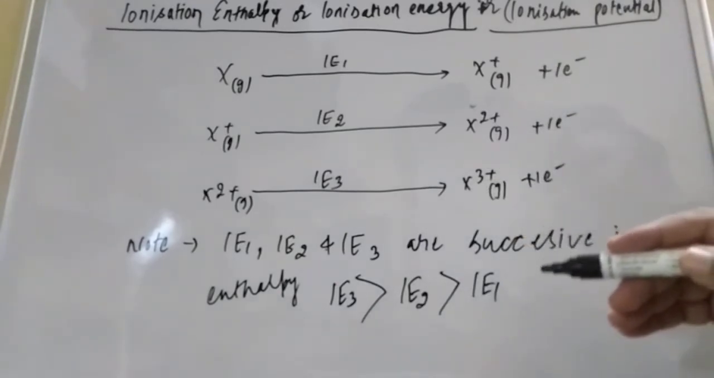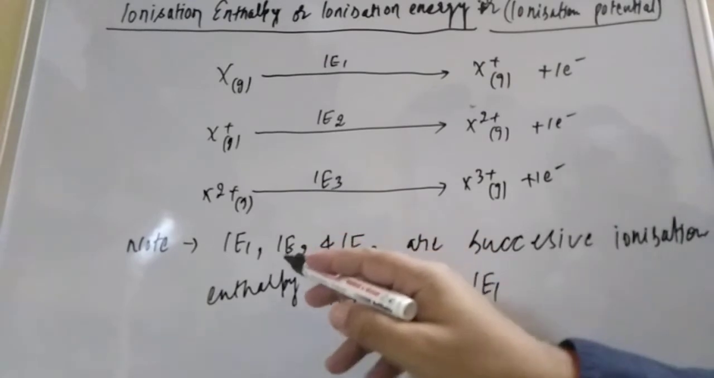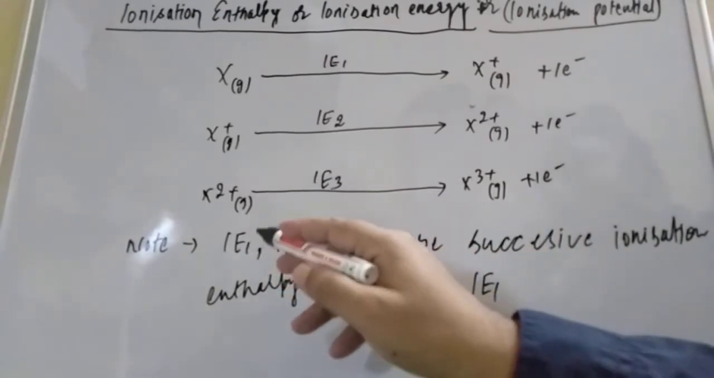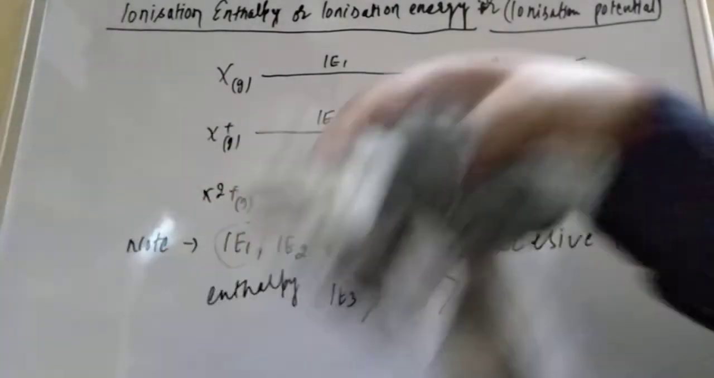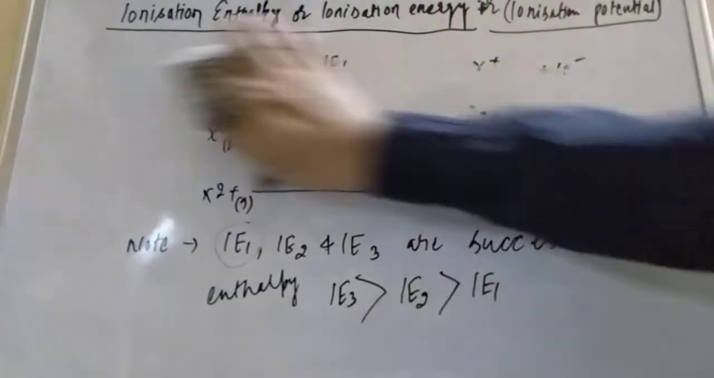Okay, now student, what is IE1? IE1 means when you are removing the most loosely held electron. Let us try to understand this. What is the meaning of first ionization enthalpy and second ionization enthalpy? First ionization enthalpy, IE1, is when you are removing the first electron.